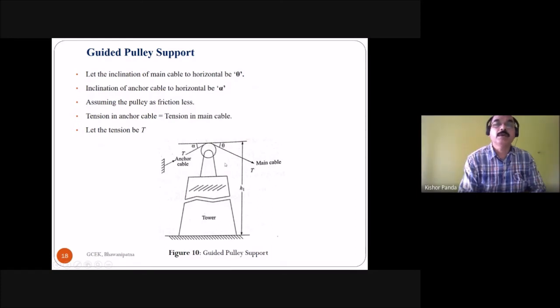This is the tower, this is the main cable, and this is the anchor cable. The angle of the main cable with horizontal is theta, and the angle of the anchor cable with horizontal is alpha. Assume the pulley is frictionless. So you have to take the tension in the anchor cable equal to the tension in the main cable. Let the tension be T.